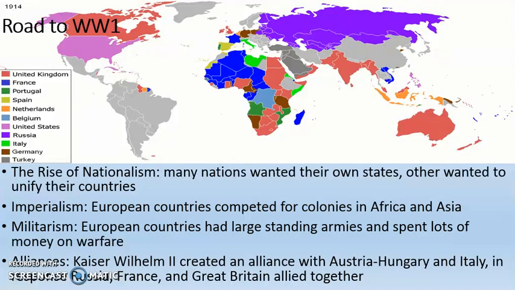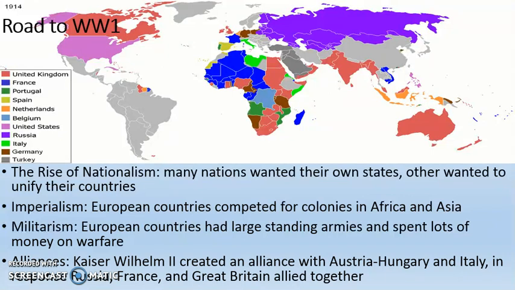The second thing is going to be imperialism. In the last unit, we talked about how European countries, as a result of a lot of different technologies, were finally able to conquer all of Africa and Asia. So European countries are competing for space in Africa, as well as India, as well as China, as well as the rest of Asia. So as they're competing there, that is going to heighten tensions in Europe.